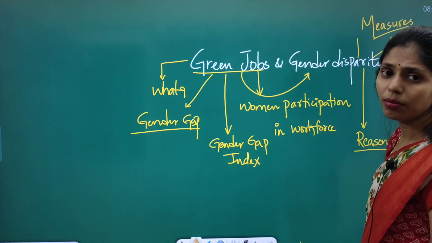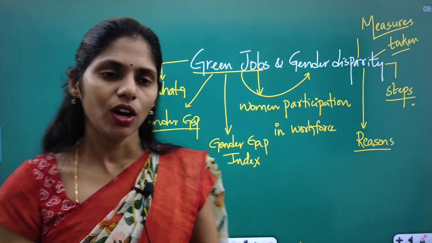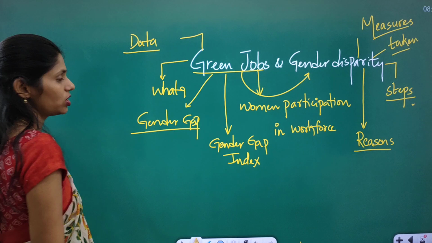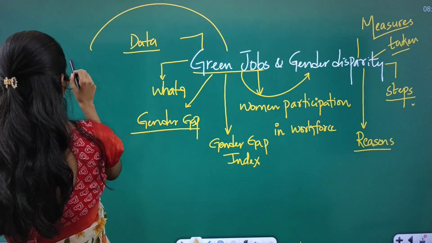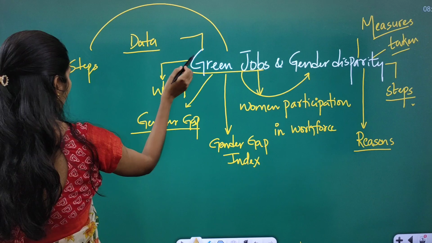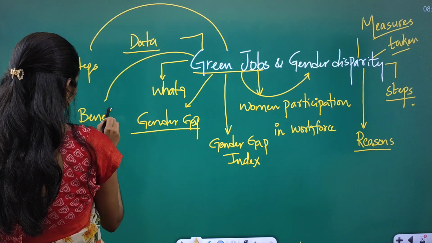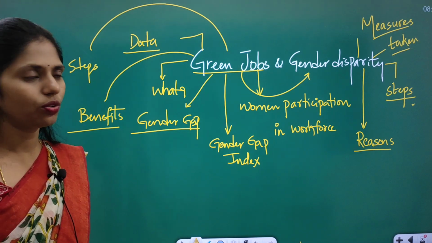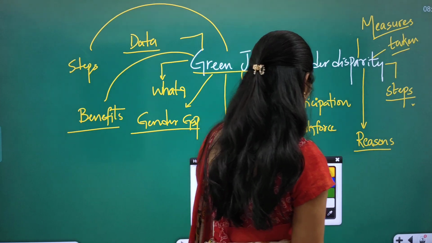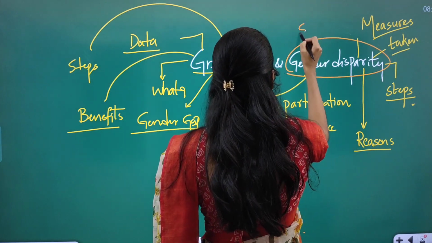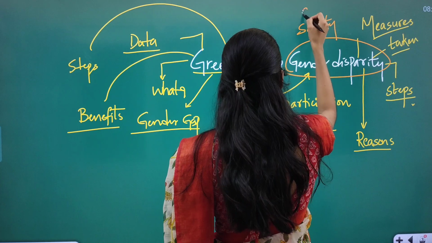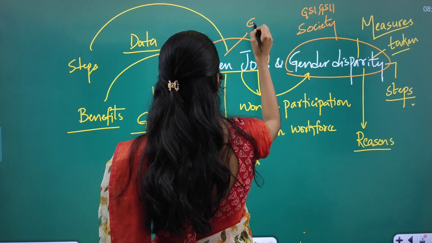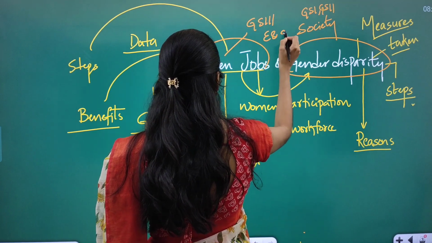This article says that women are contributing very little. It shows data about women's participation in these green jobs, and also says what steps can be taken, and even talks about what the benefits are if women's contribution increases in green jobs. So all these are very important. Here we can study this gender disparity topic from our society point of view, which comes under GS1 and GS2. And this green jobs topic we can connect with GS paper 3, environment and ecology.